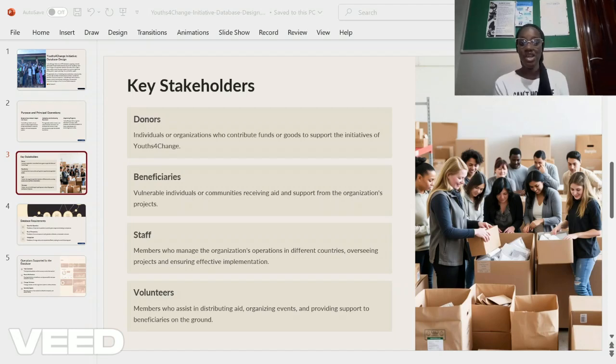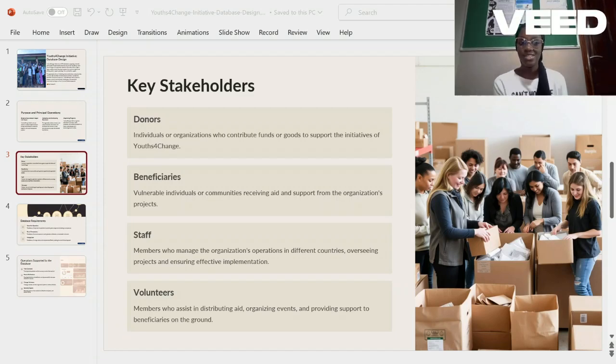We created 10 enterprise rules to aid in normalizing our ER diagram. Our enterprise rules are: each donation must be made by one and only one donor. Each project or program must involve at least one volunteer. Each project must benefit at least one beneficiary. Each country office must have at least one staff managing operations, and staff can manage multiple offices but only one lead role per office. Every volunteer must be uniquely identified and linked to a country and potentially to a specific project. Every project must have at least one progress report written by a staff or volunteer coordinator.